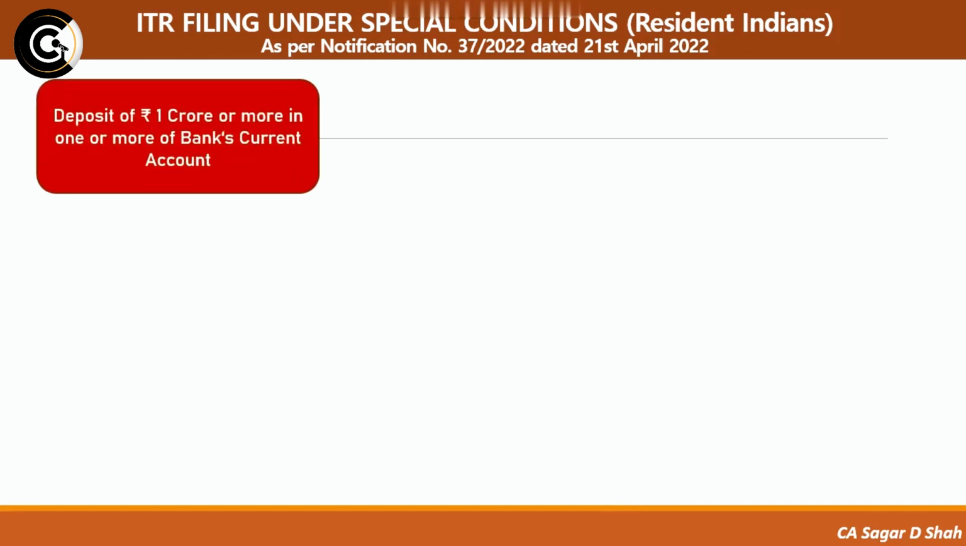The first condition is if that person has deposited rupees 1 crore or more in one or more of their bank current accounts. So basically, if any resident Indian has opened a current account with any bank, that may be a private sector bank, a public sector bank, a nationalized bank, any bank, and if during the financial year they have deposited rupees 1 crore or more in that bank account, then they have to file the income tax return and they have to show this information in the return.